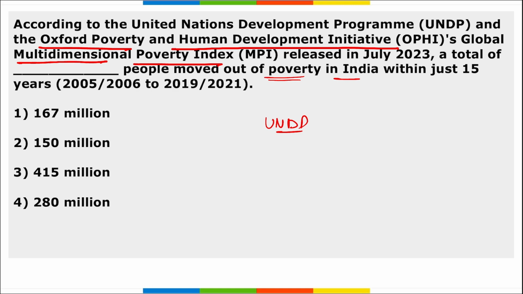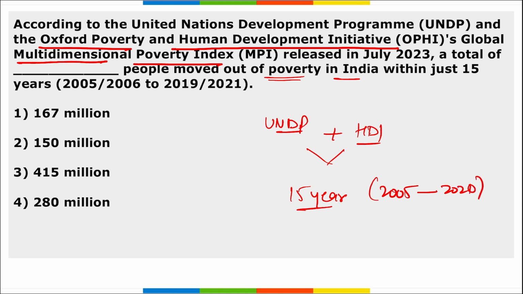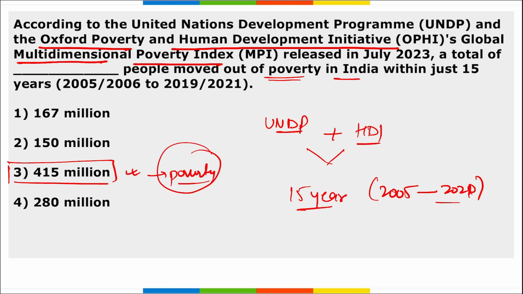Remember, it was UNDP, United Nations Development Programme, and the Oxford Poverty and Human Development Initiative. They stated that in the 15 years from 2005-06 to 2019-21, almost 415 million people have moved out of poverty, and the largest number that moved out of poverty were from Bihar.